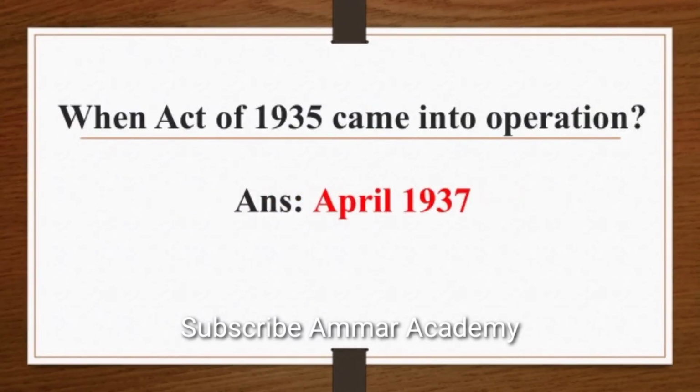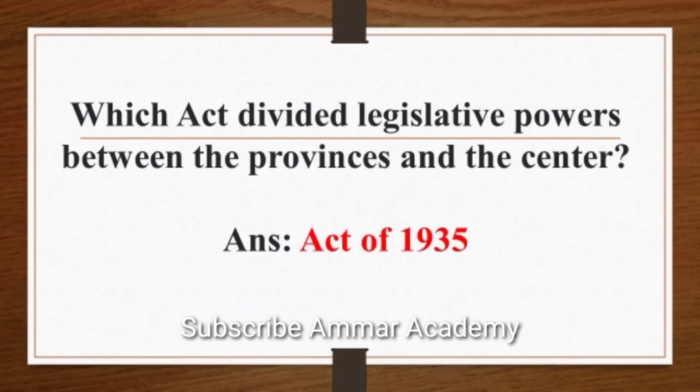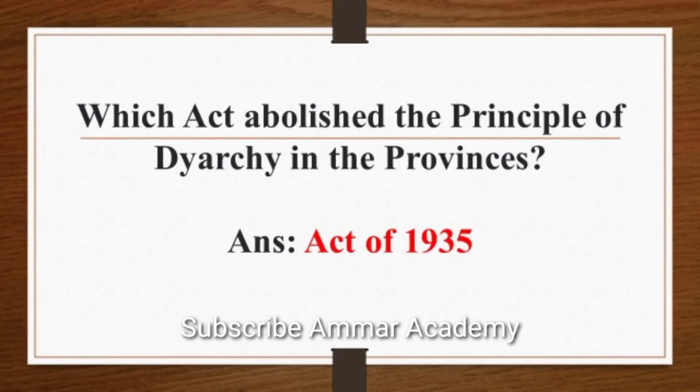When Act of 1935 came into operation? Answer is April 1937. Act of 1935 introduced which system? Answer is Federal. Which act divided legislative powers between provinces and centre? Answer is Act of 1935. Which act abolished the principle of diarchy in the provinces? Answer is Act of 1935.